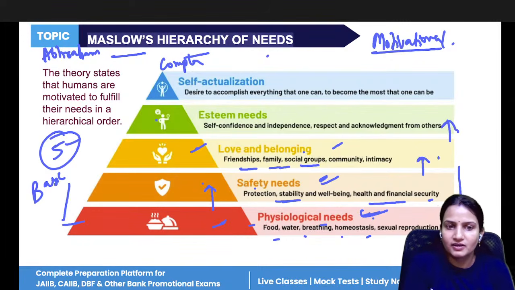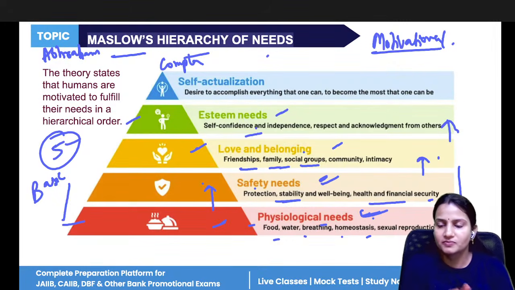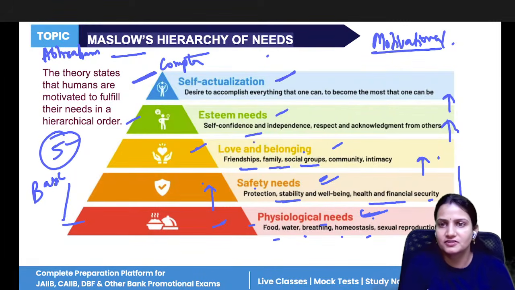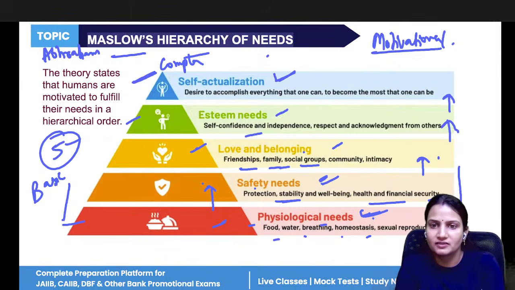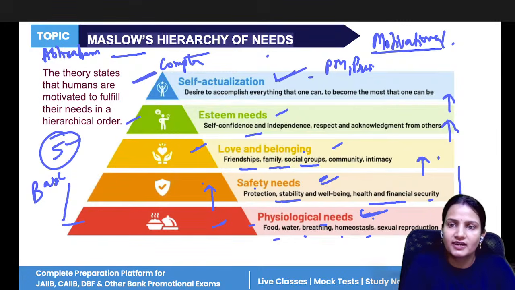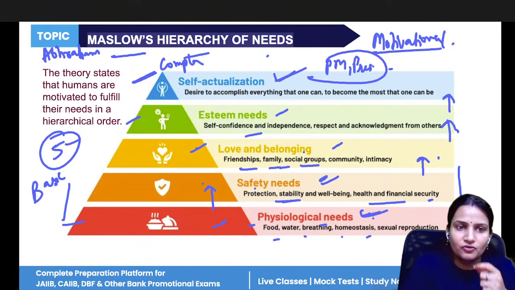Once this need is fulfilled, now you want to achieve your fourth level of need, that is self-esteem. So you now want recognition from others, you want acknowledgement from others, you want self-respect. Once this need is fulfilled, the final level of need is self-actualization, where few people reach this position. Like our prime minister, our president. These are the sort of persons that everyone knows. So you want to achieve the highest position of the human hierarchy, that is self-actualization.